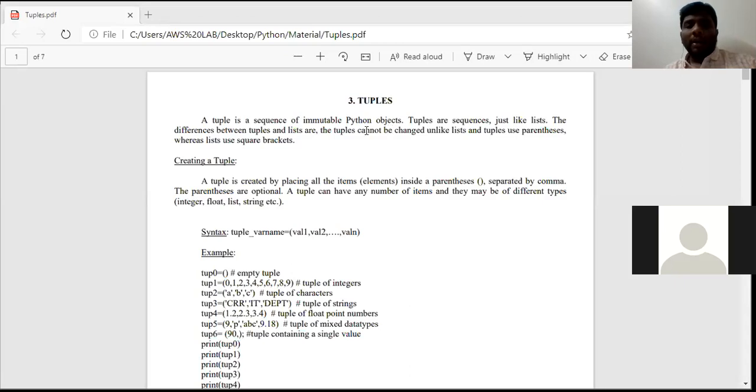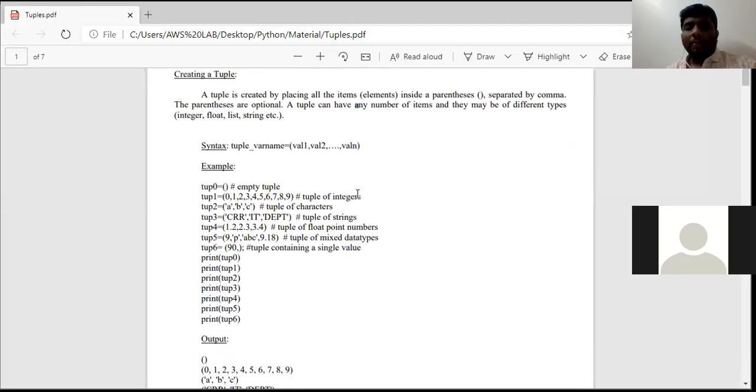Clear? Now, creating a tuple. This is the syntax for creating a tuple. As I said, everything mentioned on the left side of the assignment operator is the tuple variable name. It's not a normal variable name. We need to mention the tuple variable name, followed by the equal to assignment operator, followed by values placed in parentheses, with the elements separated by commas.